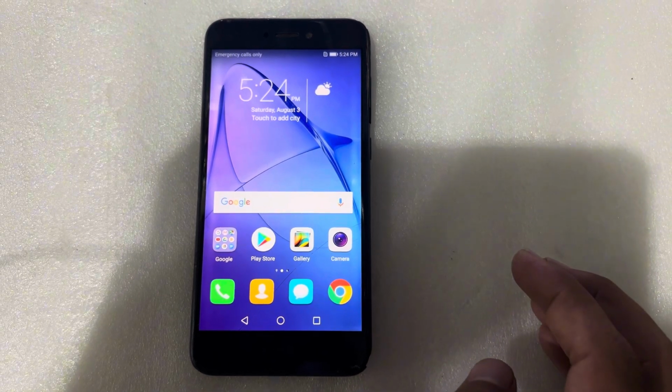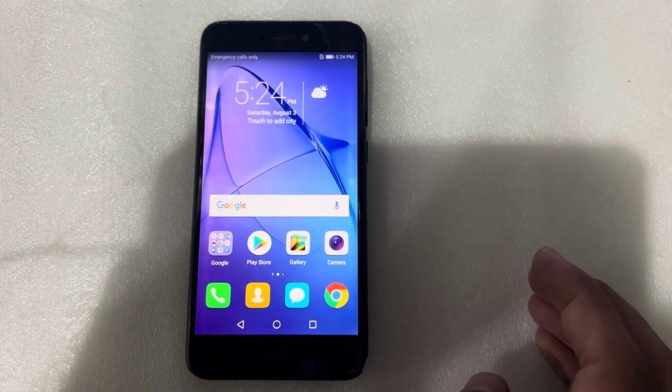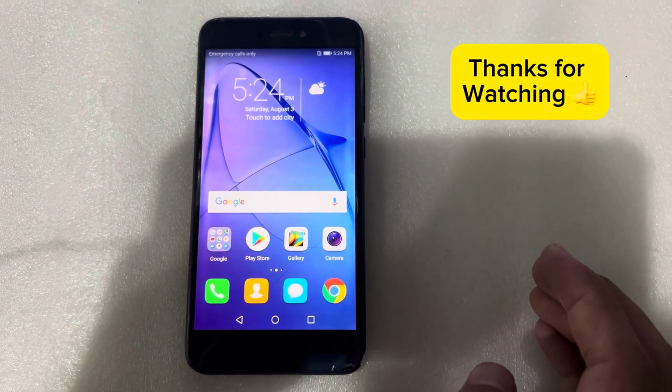So this is the FRP lock of Huawei P8 Lite 2017 FRP lock bypass. So you can use this method for your phone, and thank you for watching.